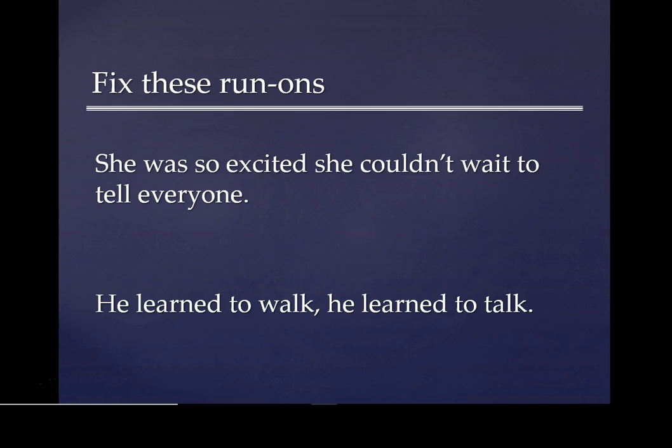The first one: She was so excited she couldn't wait to tell everyone. He learned to walk, he learned to talk. Let's think about this for a minute before I go on to the next slide. As you can see, the first example is a fused sentence. There are two subjects and two verbs smooshed together, creating this fused sentence. She was is the first subject and verb. She couldn't wait is the second subject and verb.